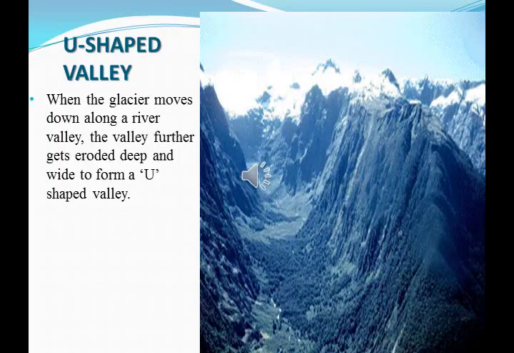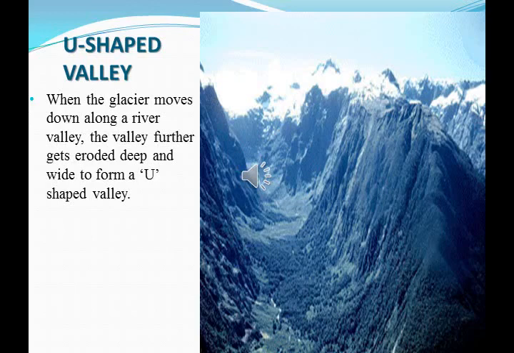U-shaped valley. So when the glaciers move down along a river valley, the valley further gets eroded deep and wide to form a U-shaped valley. While it flows over a river valley, it erodes deep, and the valley gets eroded deep and wide and forms a U-shaped valley like this.